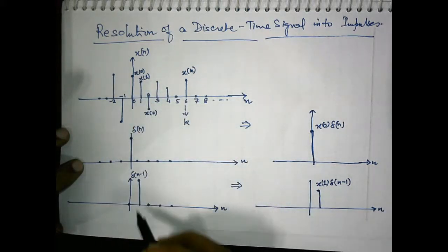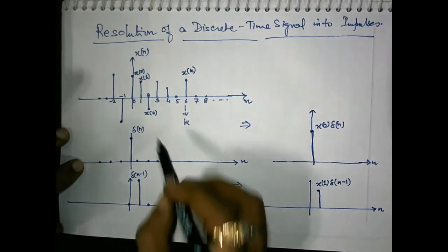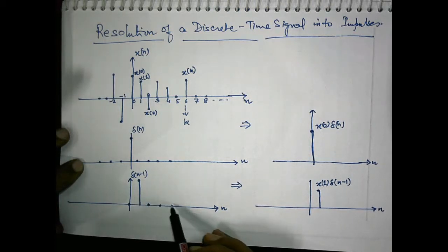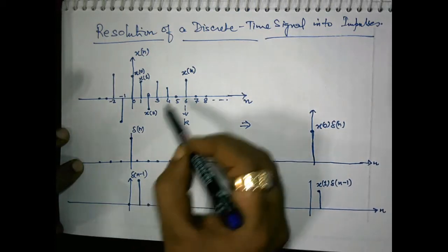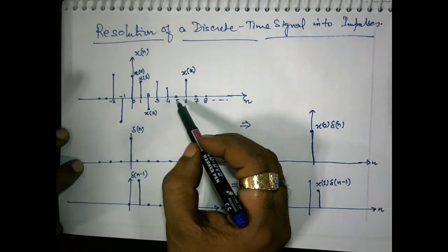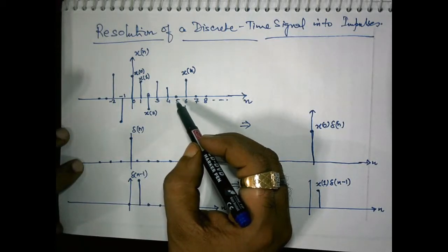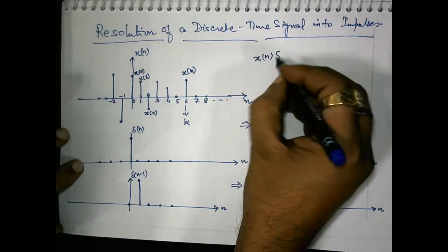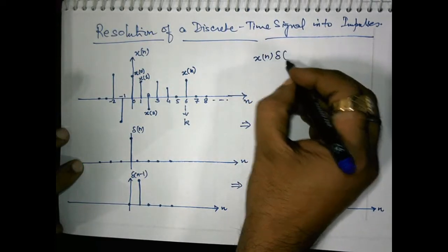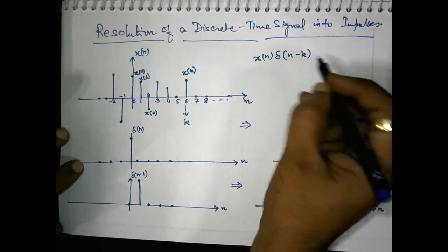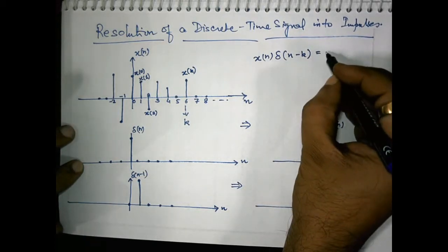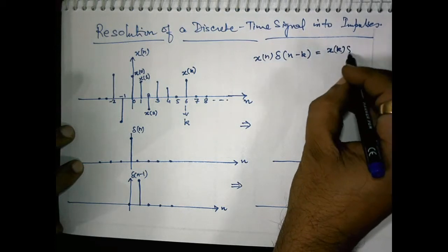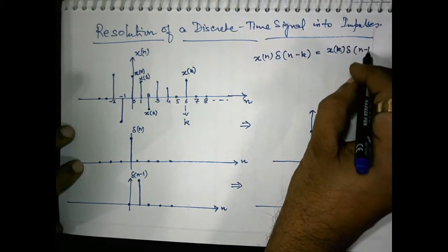Simply if we keep on doing this process for every shift of this impulse, multiplying it by x(n), what we obtain at the output, say x(n) multiplied by a general shift delta(n minus k), is x(k) delta(n minus k).